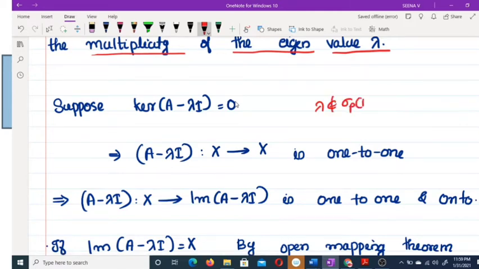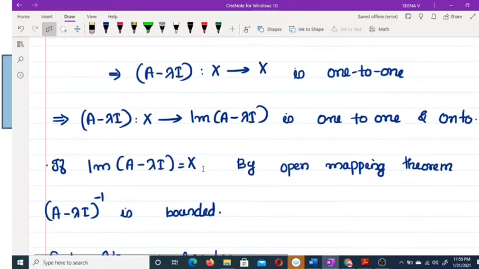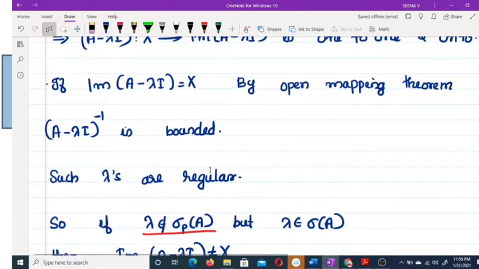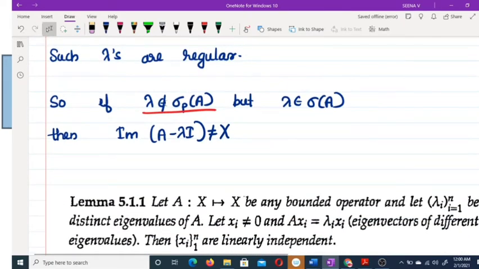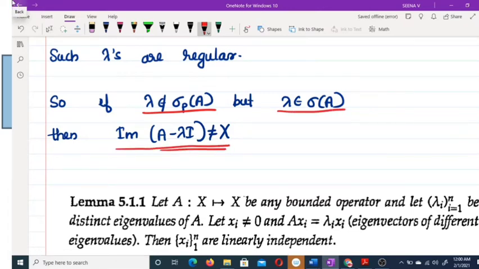So kernel of A minus lambda equal to 0 means clearly lambda does not belong to sigma p of A. Finally, if image of A minus lambda is equal to X, then lambda is a regular point. So lambda is a spectral point only if image of A minus lambda is not equal to X. This is the condition. You must remember all these things, no need to learn by heart.